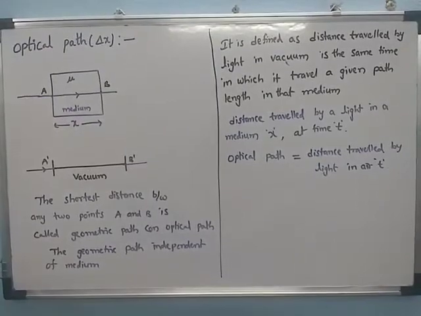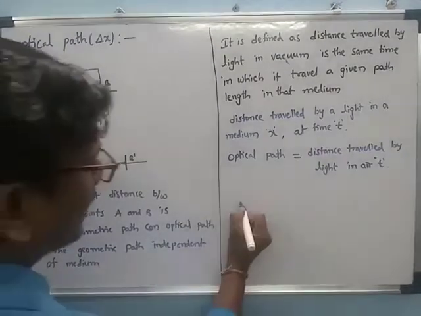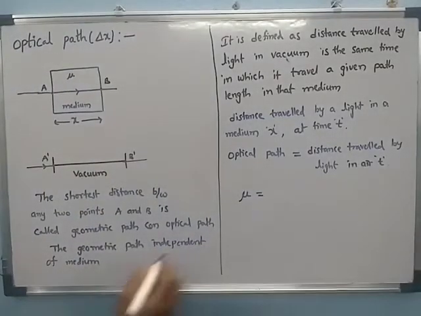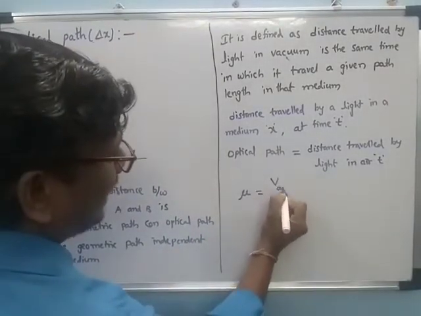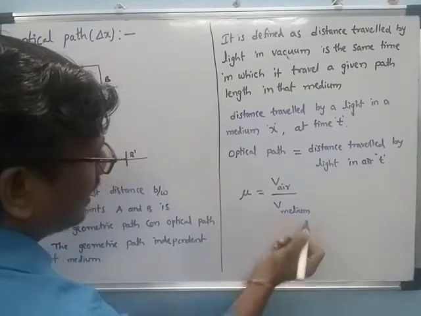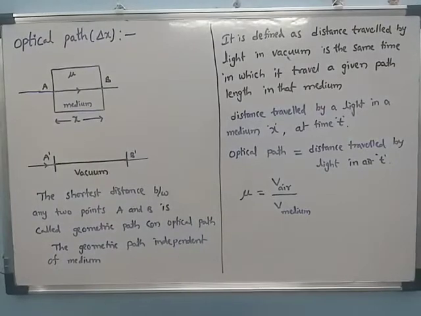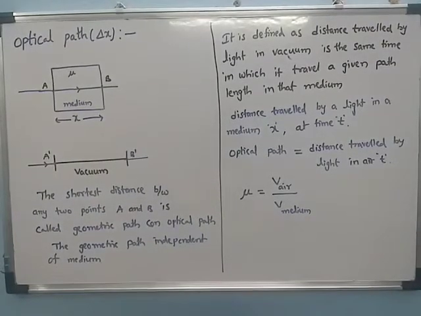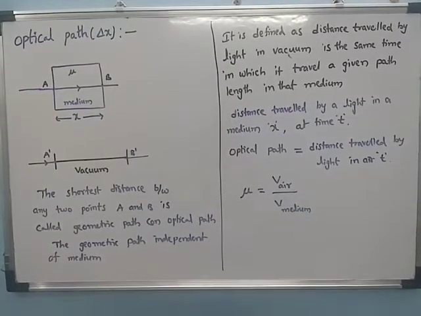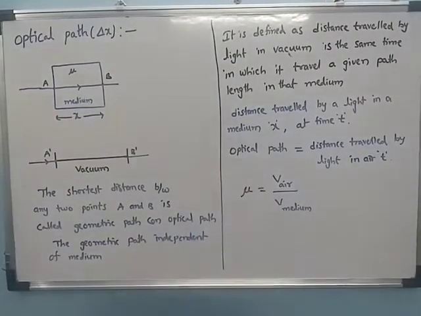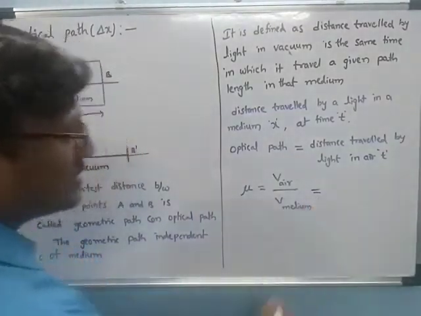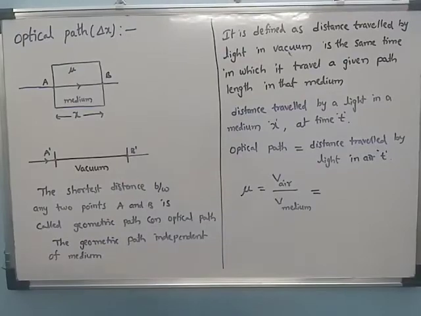Now the refractive index. Yesterday we discussed this refractive index. Nu is equal to velocity of air divided by velocity of medium, because the refractive index is inversely proportional to velocity. Velocity is distance by time.